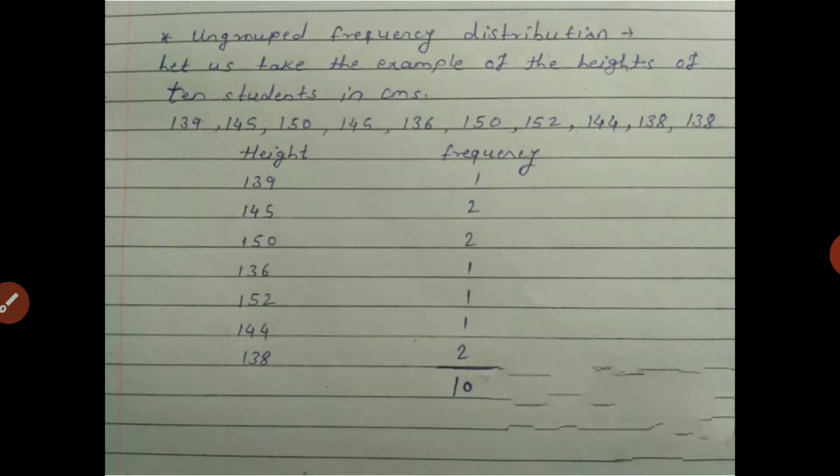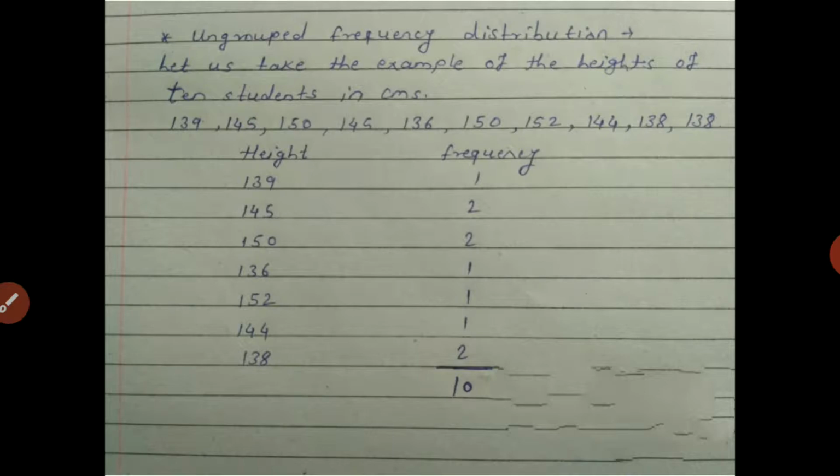So let's see the types of frequency distribution. There are many types, like ungrouped frequency distribution, grouped frequency distribution, cumulative frequency distribution, and many more. But out of those, we are only going to see two types, ungrouped frequency distribution and grouped frequency distribution.